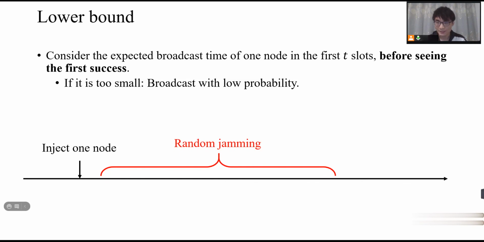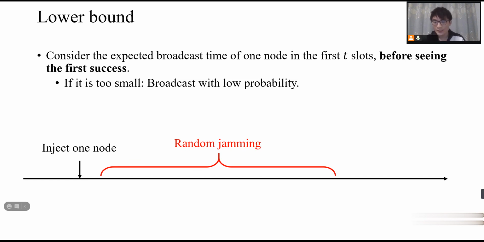With this argument in mind, we can discuss the total expected broadcast time of one node in the first T slots, if it never sees any success. That applies to all nodes that arrive in the interval because we assume the interval contains no success. And we will discuss what will happen if it is too small and if it is too large, and use this to make a contradiction.